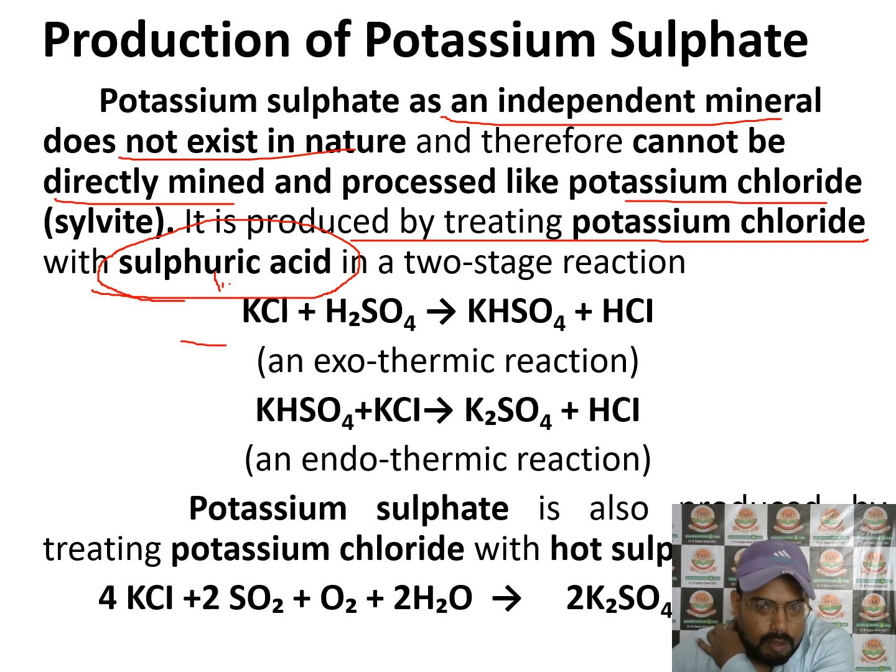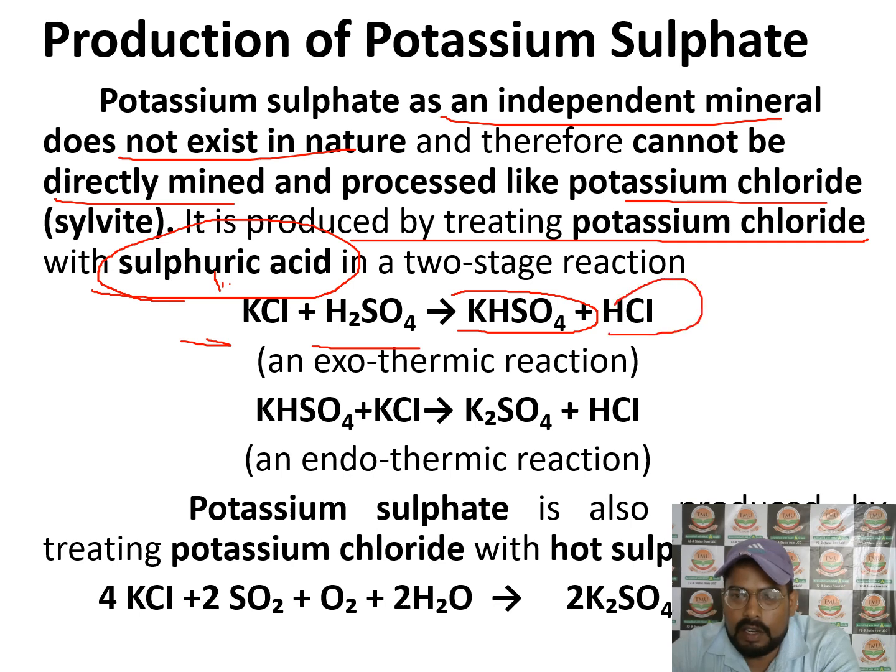First, potassium chloride reacts with sulfuric acid to make potassium hydrogen sulfate, and hydrochloric acid is released. The first is an exothermic reaction. Next is the endothermic reaction, in which potassium hydrogen sulfate reacts with potassium chloride to form potassium sulfate, and hydrochloric acid is released.